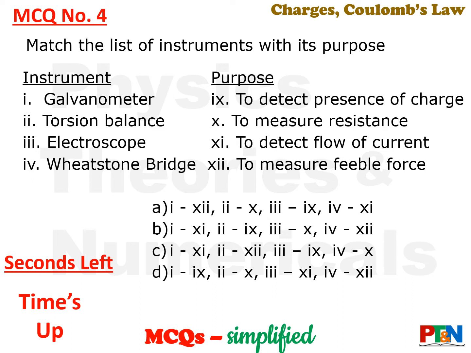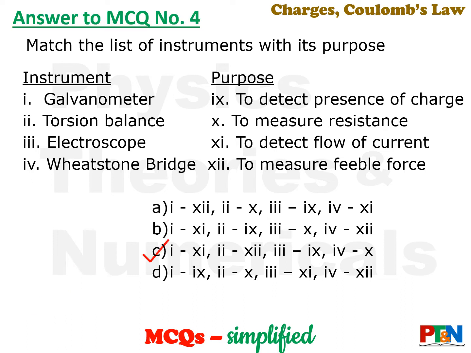Time's up. Let's see the answer. Answer is option C. Galvanometer detects the flow of current, that is 111. Torsion balance measures electrostatic force, so 212. So you got option C.